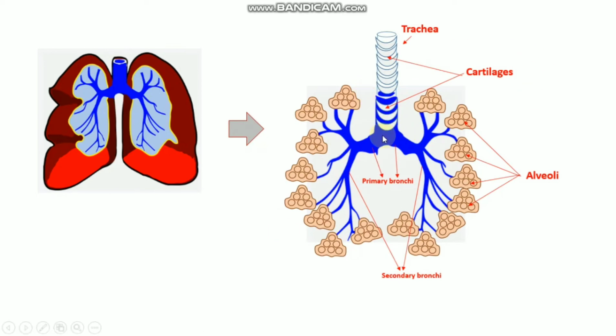And the trachea divides into primary bronchi and further subdivides into secondary bronchi, and the secondary bronchi also are surrounded by lots of alveoli. So these alveoli are just air sacs. The gas exchange occurs inside the alveoli.